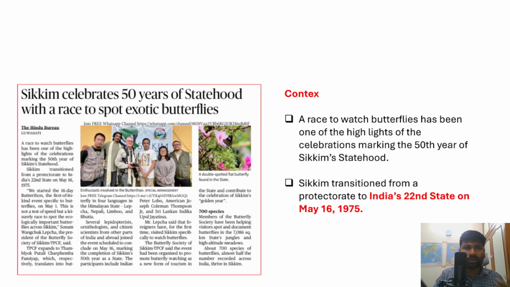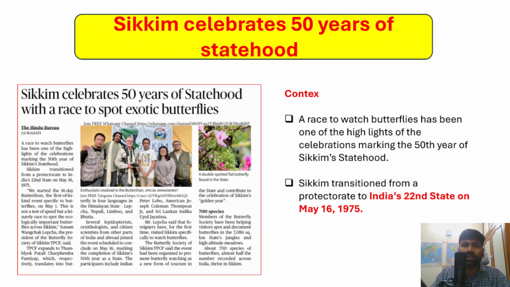Apart from that, another important topic is Sikkim celebrating 50 years of its statehood. We'll understand how Sikkim was formed and how a protectorate state turned into a full state. The context is that a race to watch butterflies has been one of the highlights of the celebration marking the 50th year of Sikkim statehood.